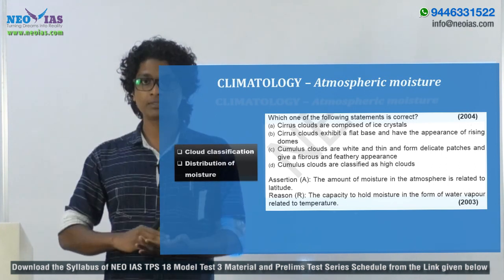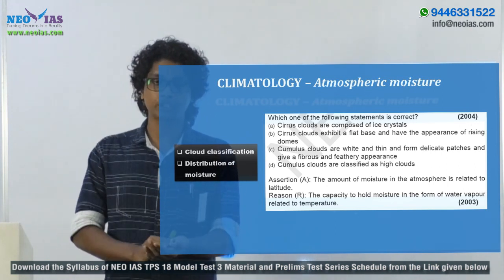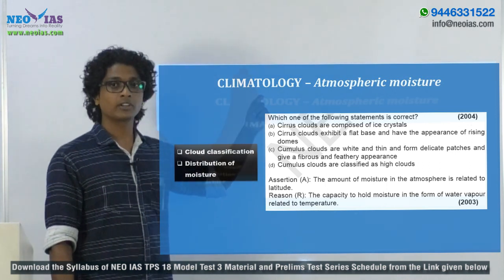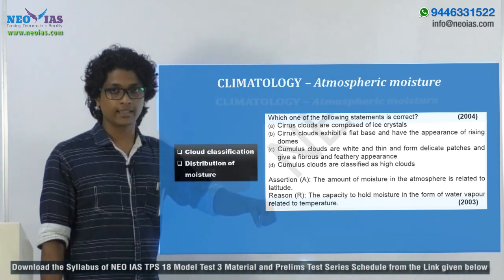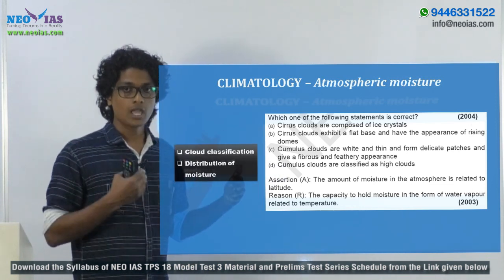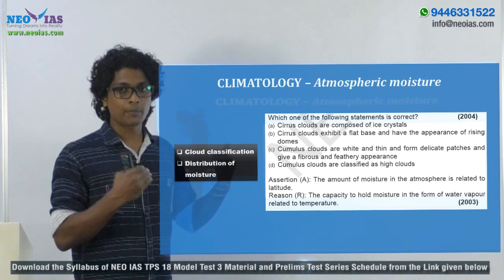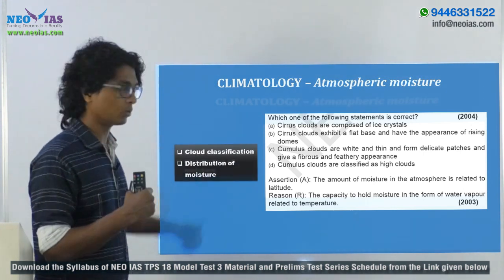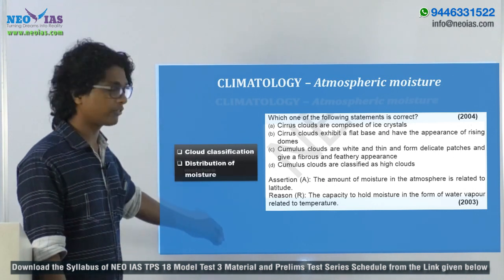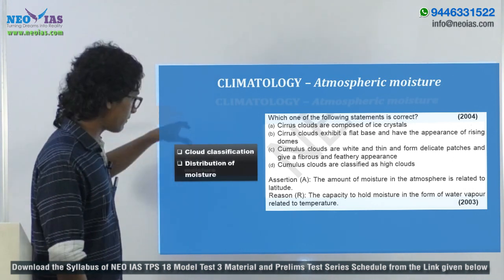So in this year's prelims examination you can expect a question based on the classification of the clouds, and you can refer to the video given in the link here, and you will get an overall idea about how the clouds are classified and the important things you have to keep in mind regarding different types of clouds. Apart from that, you have to study the distribution of atmospheric moisture and the factors affecting that, right?